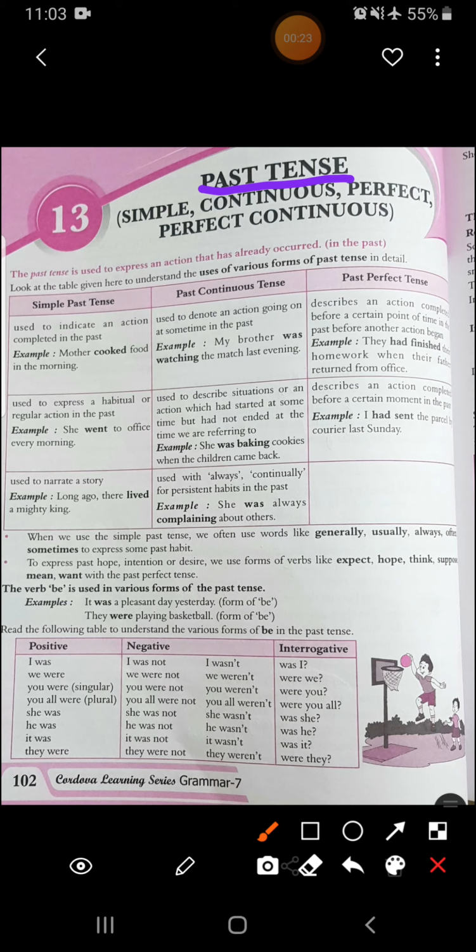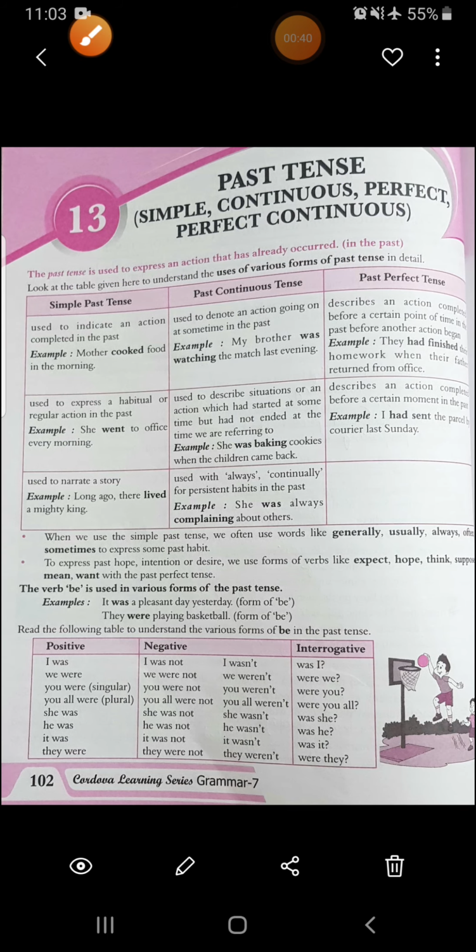We have already covered present tense. Now we will start with past tense. Now see why past tense is used. The past tense is used to express an action that has already occurred, means an action that has already occurred in the past, that has already been done. Then again, there are all the four forms.